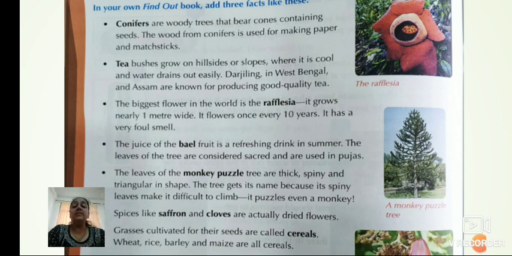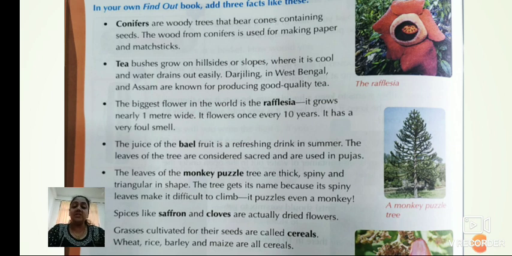Second, tea bushes grow on hillsides or slopes where it is cool and water drains out easily. Why do the tea bushes grow on hillsides and slopes? Because the cold climate is very useful for the tea bushes, and the land drains the water easily.